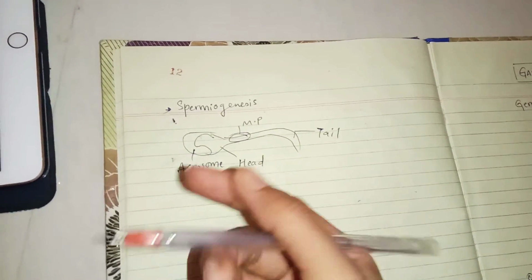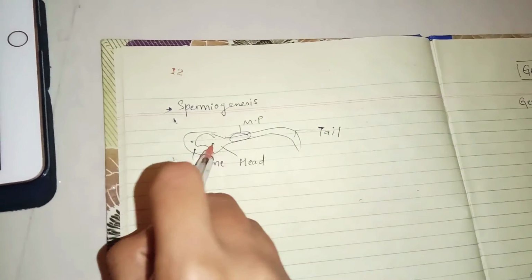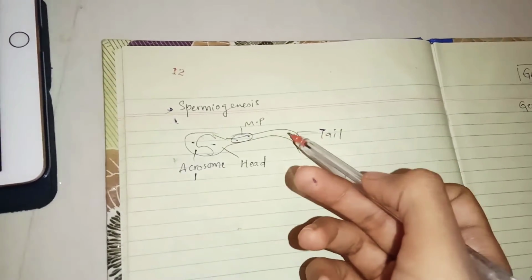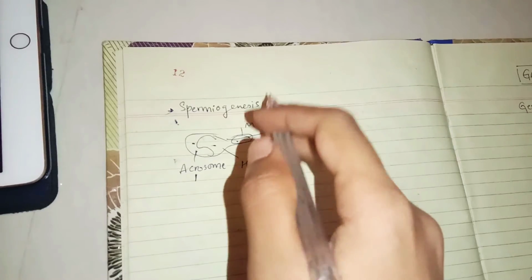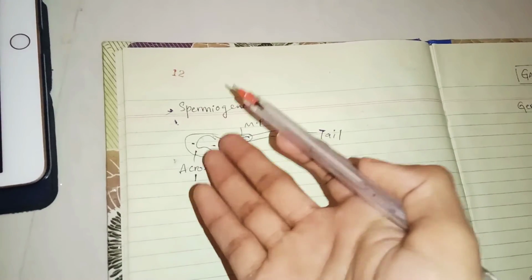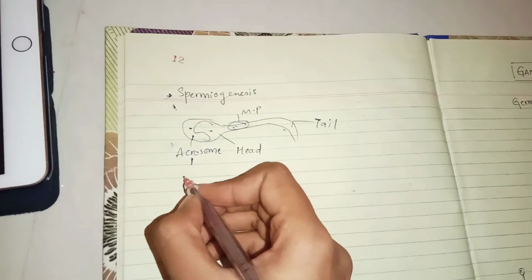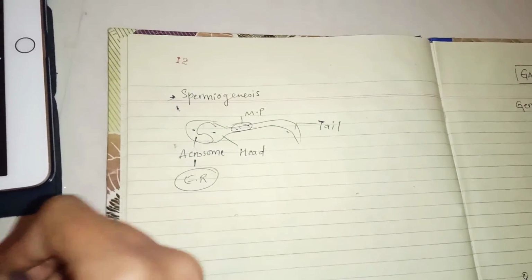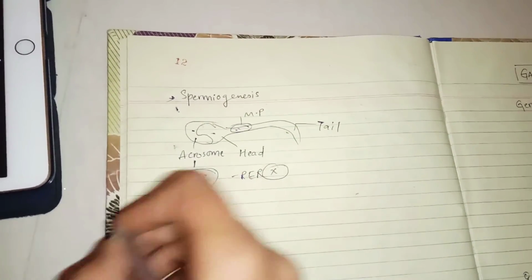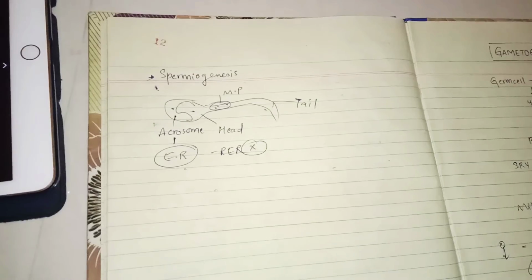The Golgi apparatus of the spermatid forms the acrosome. Okay, the nucleus of the spermatid forms the head. The mitochondria of the spermatid form the middle piece, and the tail is formed by the centrioles. Okay, remember that as the mitochondria are present in the middle piece, it is a powerhouse for the sperm. So the middle piece is a powerhouse for the sperm. Okay, I mentioned all the cell organelles but not the endoplasmic reticulum, because the sperm doesn't have the endoplasmic reticulum, especially the rough endoplasmic reticulum is absent in the sperm structure. Okay, and these things are important.